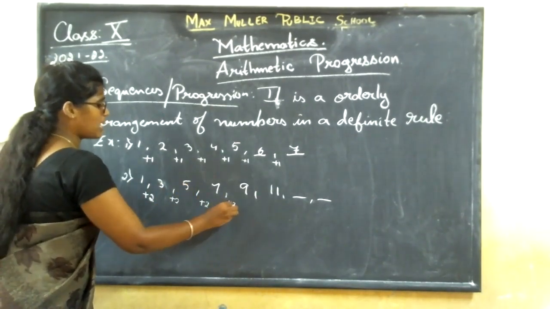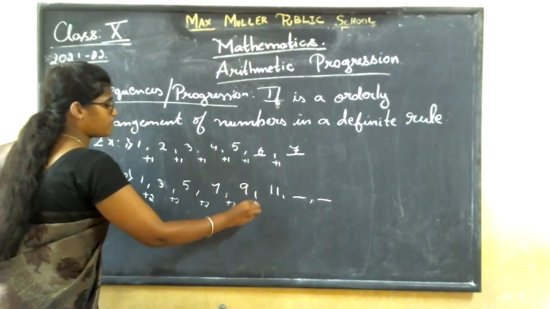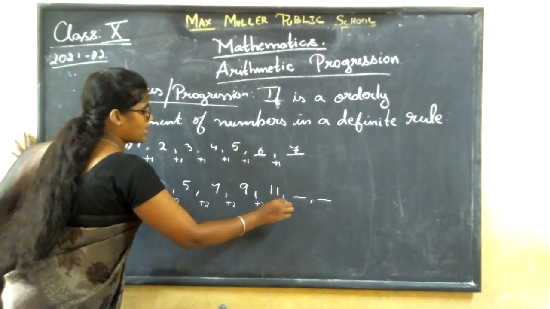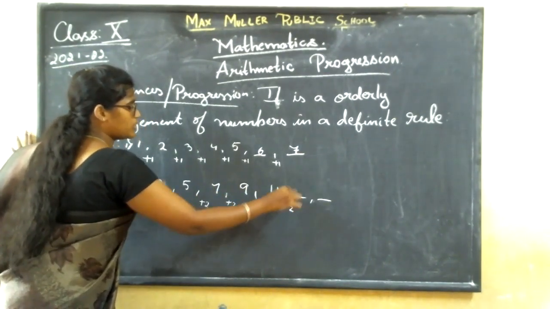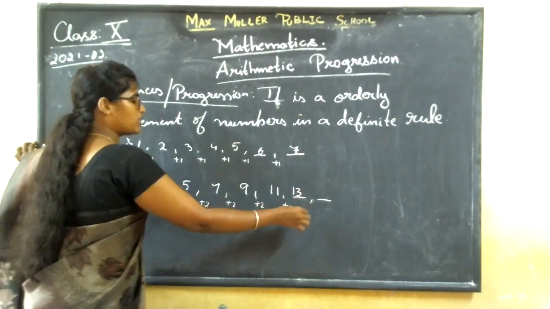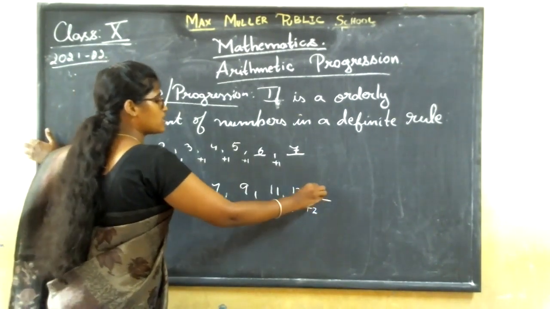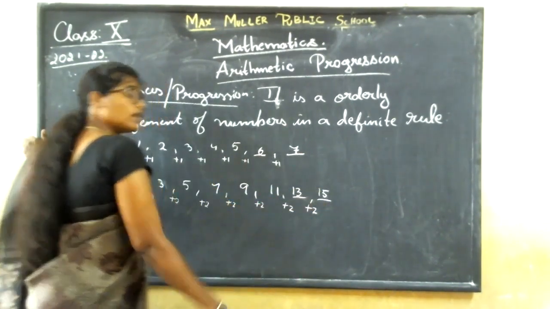For 7, how much should you add? 7 plus 2 is 9. For 9, how much should you add? 9 plus 2 is 11. So for 11, how much should you add? 2. So 11 plus 2 is 13. So for 13, how much should you add to get the next term? So 13 plus 2 is 15.